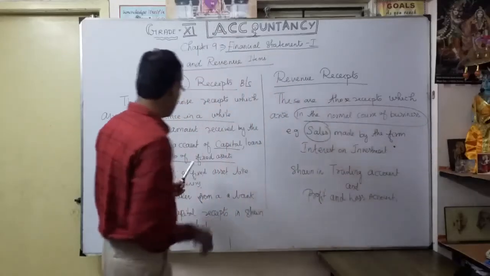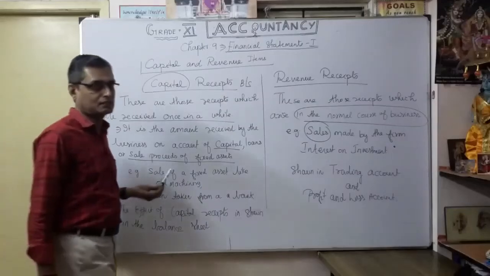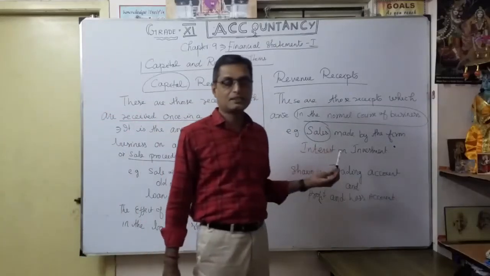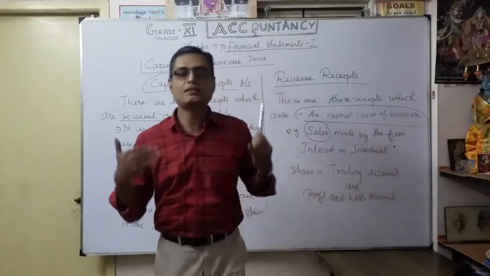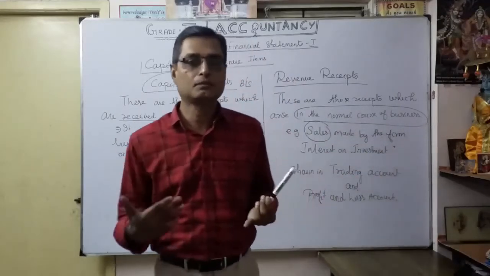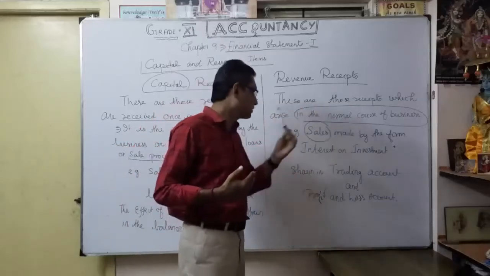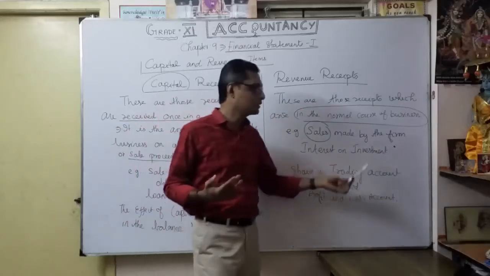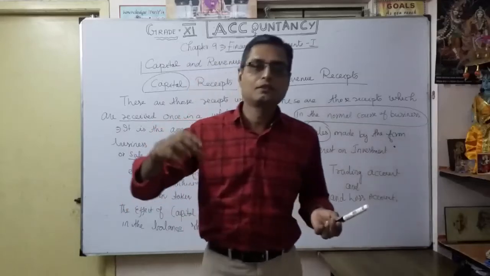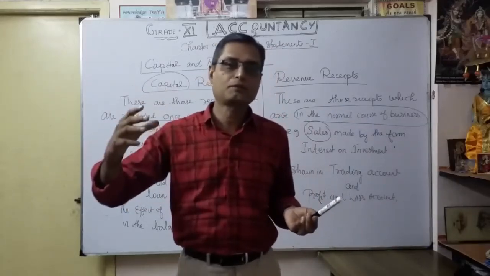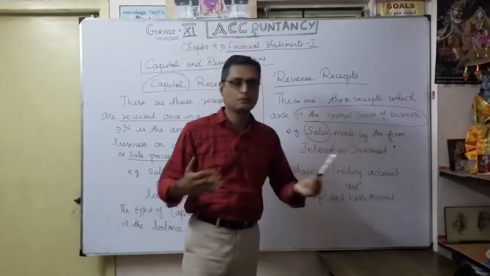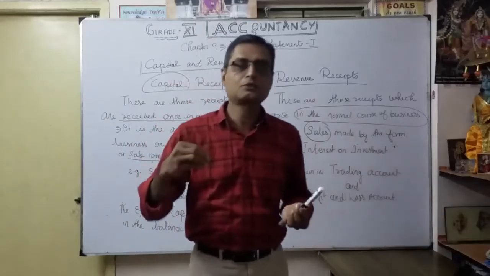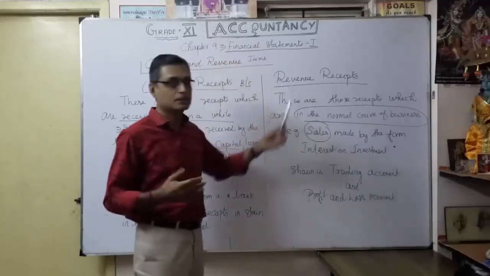Ultimately, any receipt coming under sales. This sales is different, as a normal course of the business. So whatever sale made by the firm is coming under revenue receipt. Or interest on investment. Any investment you invested from the company point of view, that interest also is a revenue receipt. That's why normal course of business, in that particular accounting year, opposite of revenue expenditure.